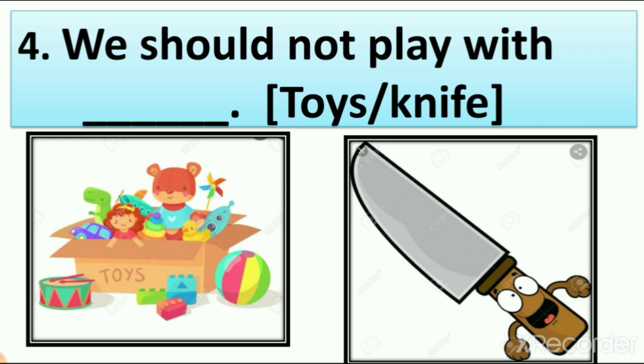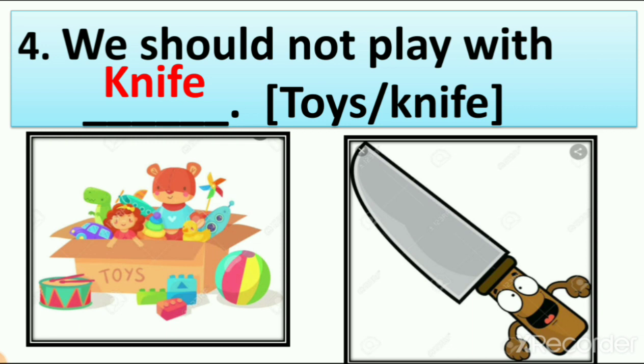You can play when you are playing with your friends or your sister or brothers or your cousins. So what are you using? You are using toys. So which thing don't we play with? Here you can see we should not play. Should not means we don't play with this thing. So which thing is it? It is the knife. Why? Because a knife is very harmful. The edge of a knife is also very sharp, and because of that maybe you get injured and you are in a difficult situation. So we should not play with a knife.